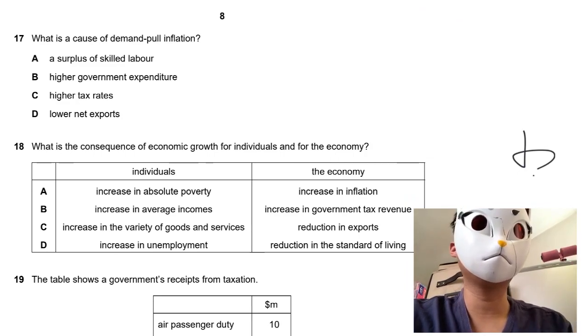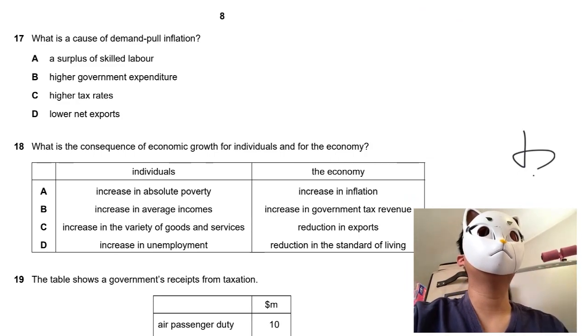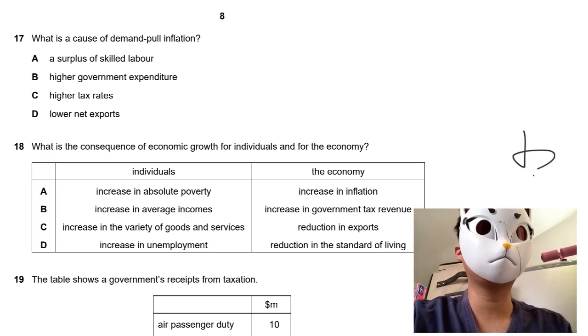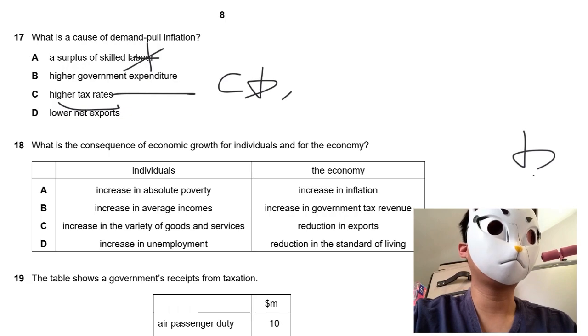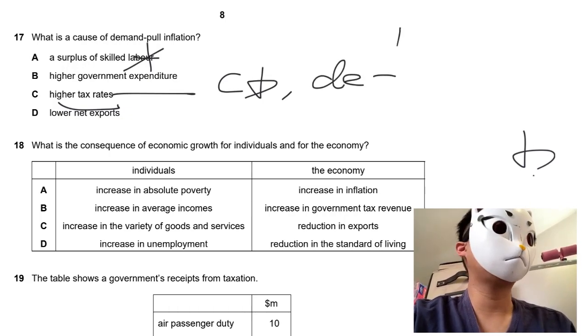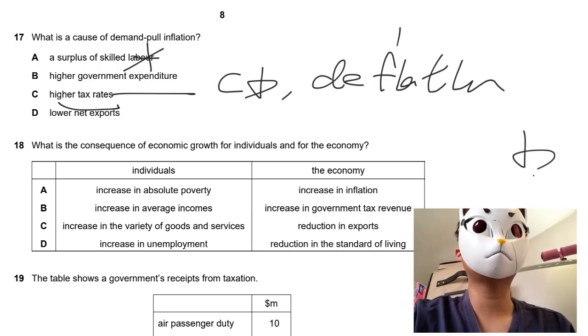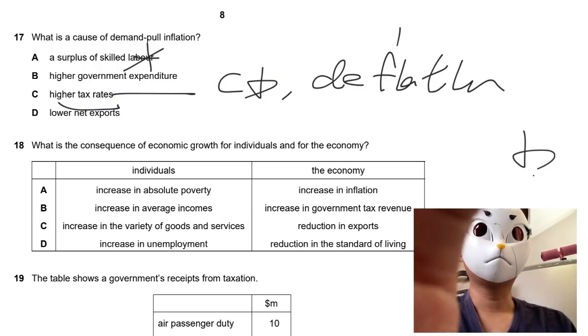For demand-pull inflation, demand. So let's take a look. What is related to demand? Labor is not related to demand. This is wrong. C, higher tax rate is related to consumption drop. I don't think it's inflation. This might be deflation, because the price level will drop, right? So C is not the answer.